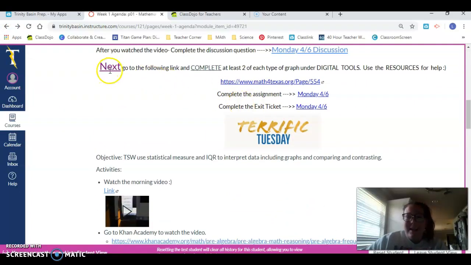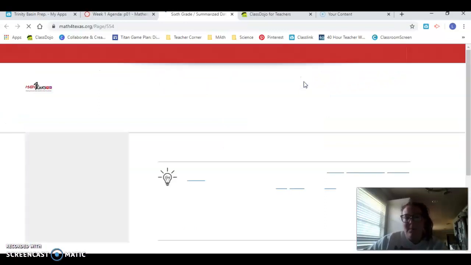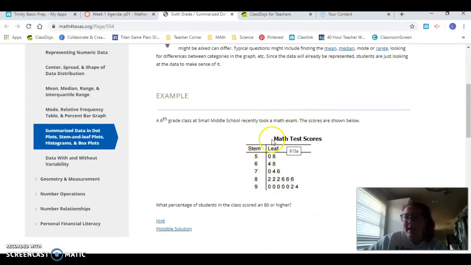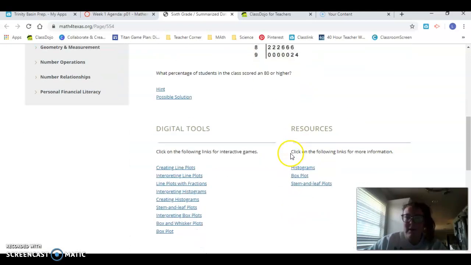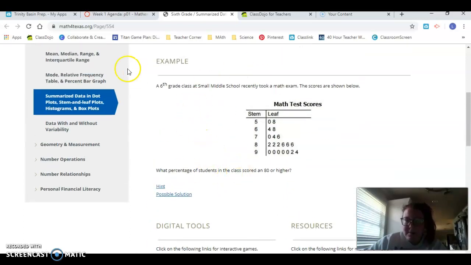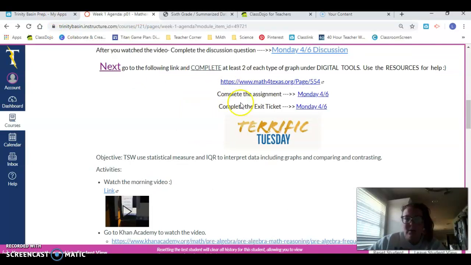Then it says next, go to the following link and complete the digital tools. Use the resources for help. So if I clicked that link, it'll open it up. It asks me to read this. Oh wait, look, there's the question you were just given, and then it asks you to complete 2 of these interactive games and then show me answers. So after I completed this, I go back to my agenda and it says complete the assignment for Monday.